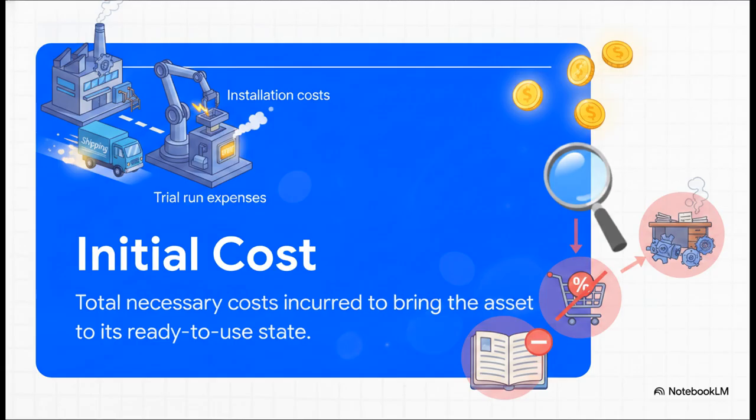So if you buy a factory machine, the initial cost isn't just the sticker price on the invoice. You have to capitalize the shipping fees, the installation costs, and even the trial run expenses. However, and this is a big however, we strictly exclude refundable value-added tax, general administrative overhead, or any abnormal waste during setup. All of those, they go straight to the income statement.